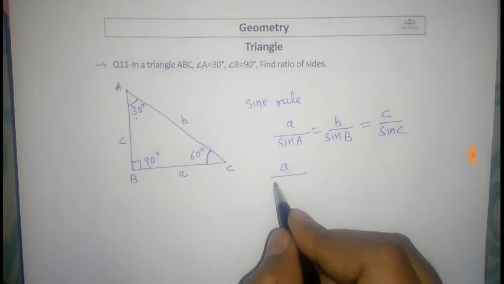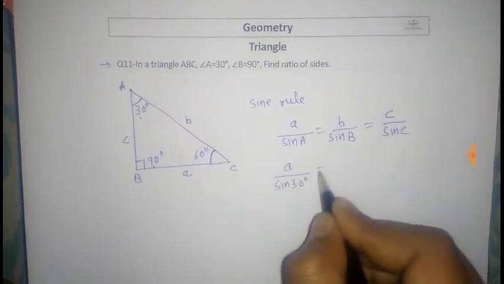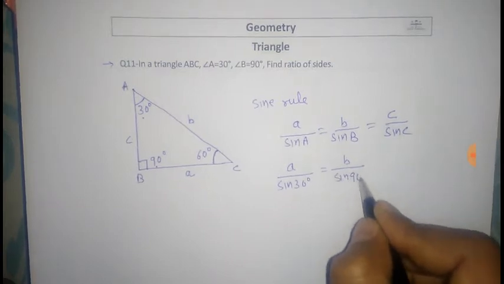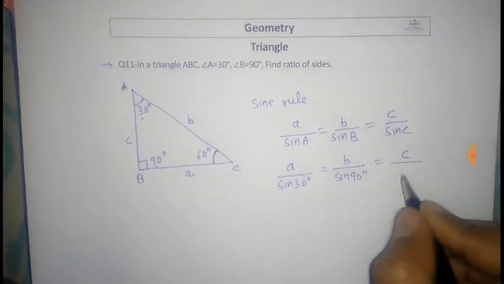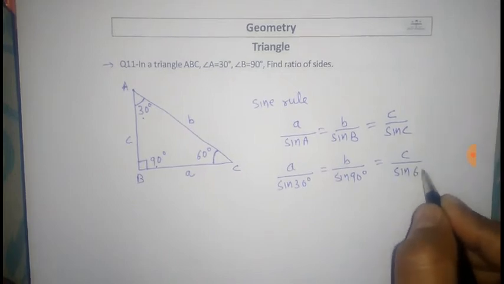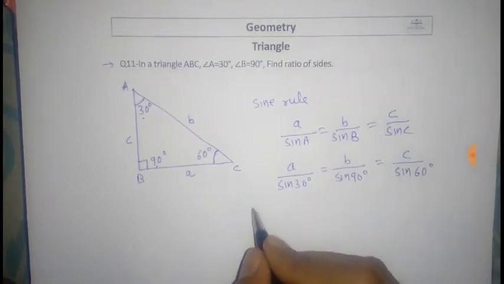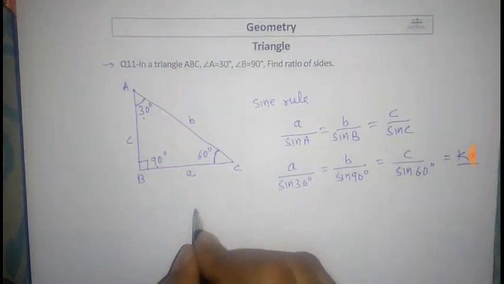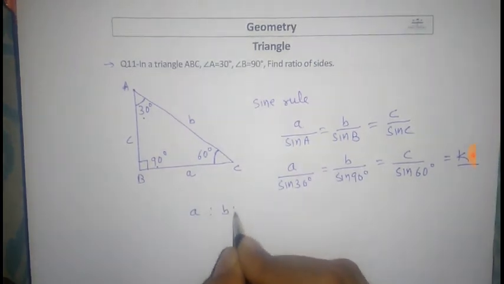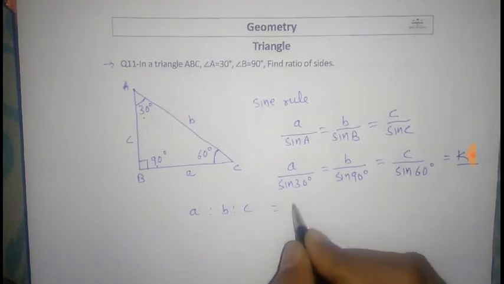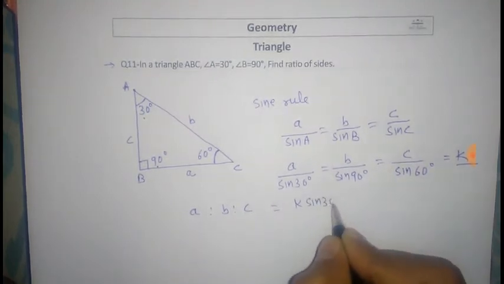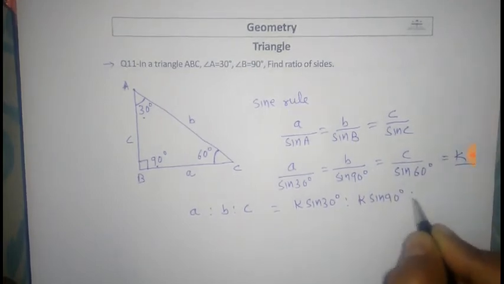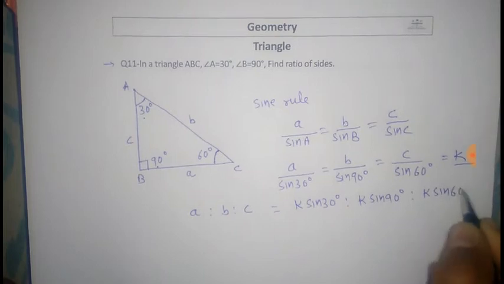a upon sine A is sine 30 degrees, b upon sine B is sine 90 degrees, c upon sine C is sine 60 degrees. And this is equal to a constant K. Then the ratio a is to b is to c is equal to K sine 30 degrees is to K sine 90 degrees is to K sine 60 degrees.